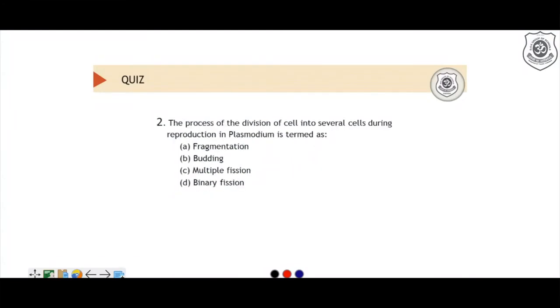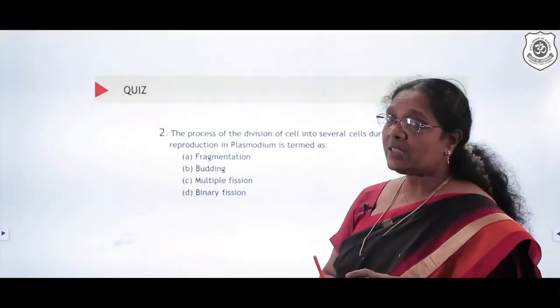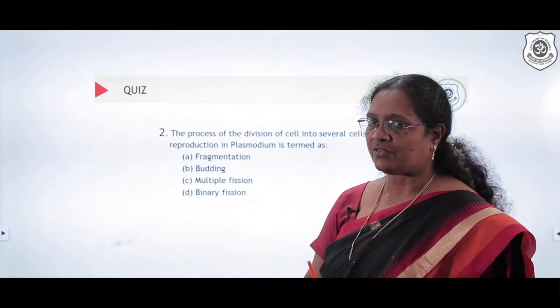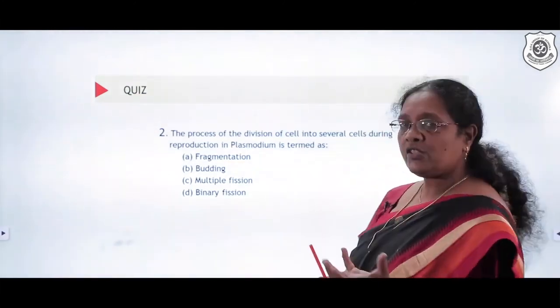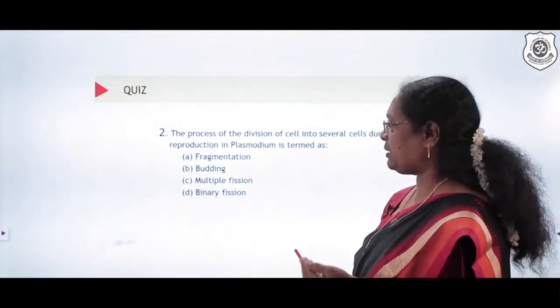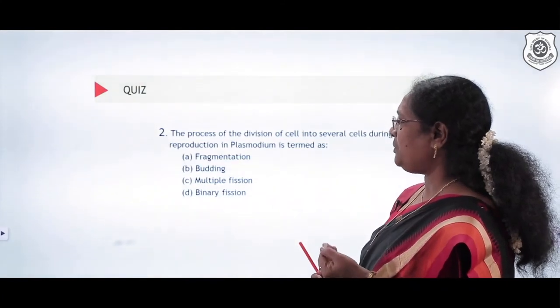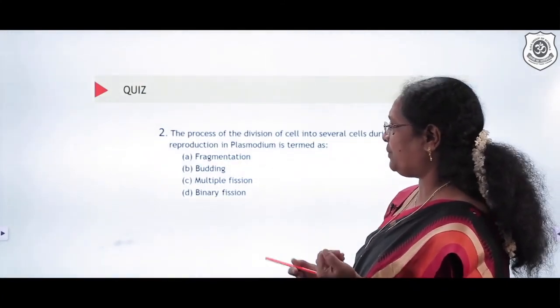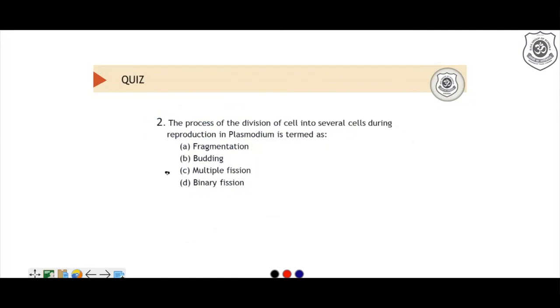We go to the next question. The process of division of a cell into several cells during reproduction in Plasmodium. We saw something called fission, cell division, right? So in Plasmodium, what sort of fission has been observed? Is it fragmentation, budding, multiple fission, or binary fission? The answer is multiple fission.